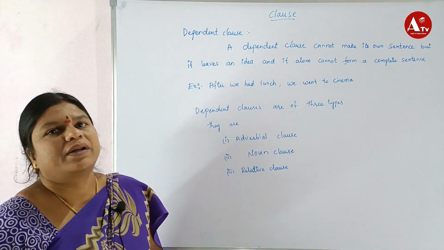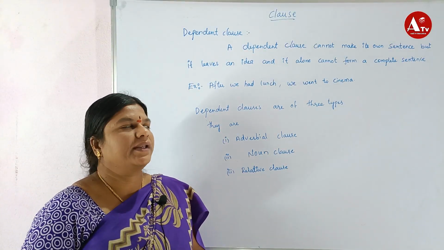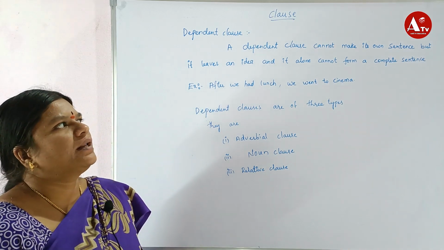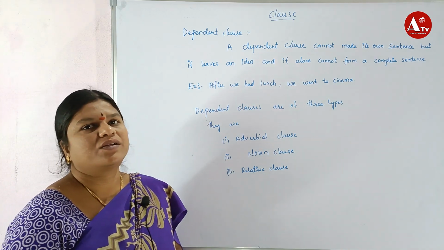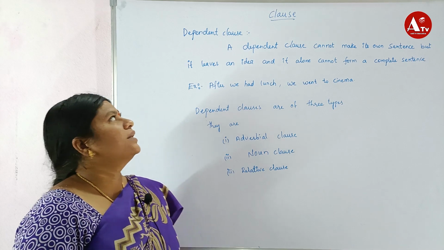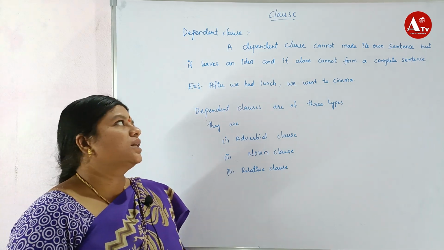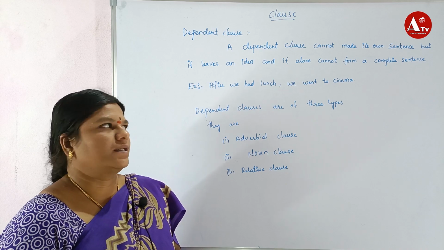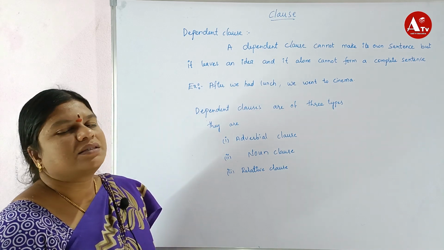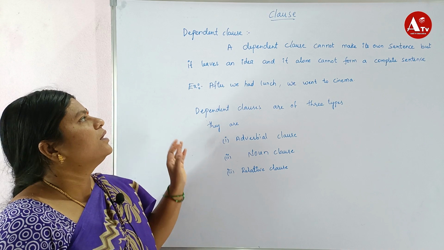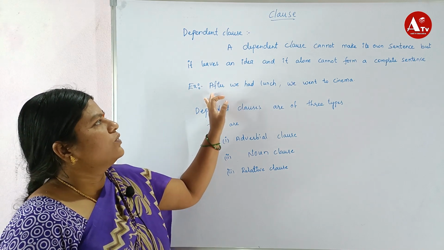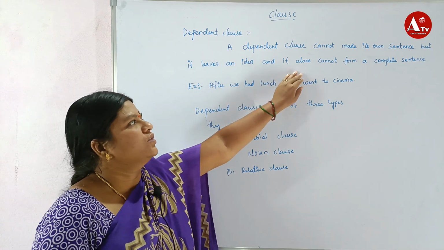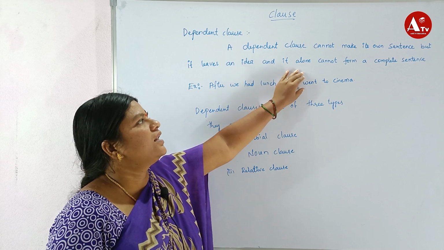Dependent clause. A dependent clause is also called a subordinate clause. A dependent clause cannot make its own sentence, but it leaves an idea, and it alone cannot make a complete sentence. So it is called a dependent clause. For example, you see, after we had lunch. Is there any meaning?